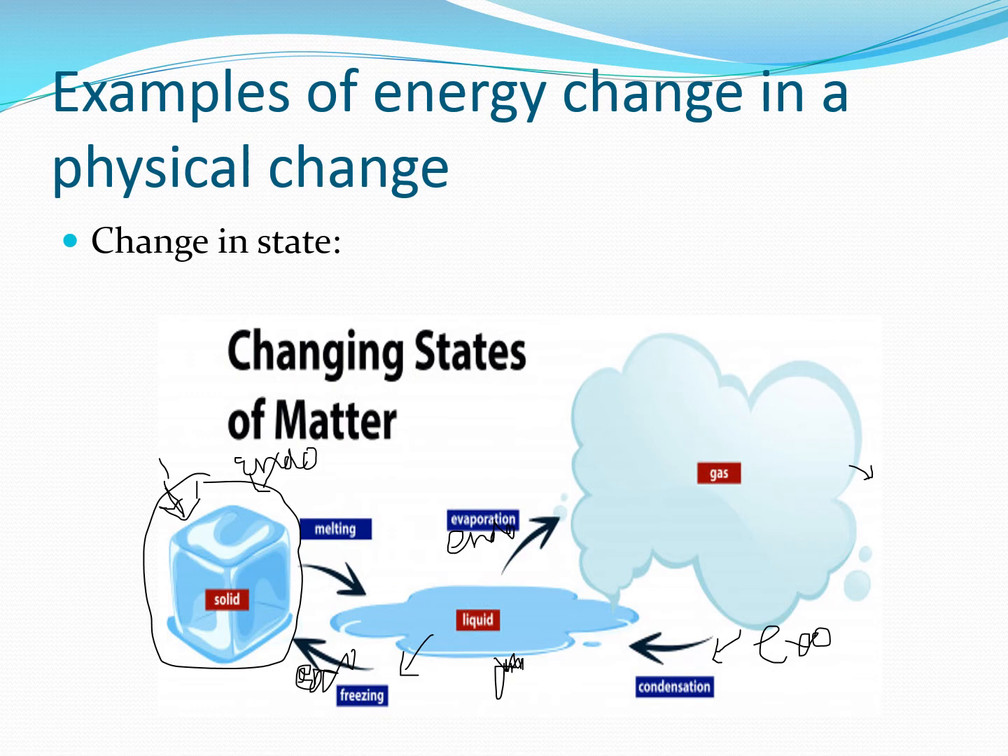Now after formation of the vapors, energy is being lost. Vapors are losing energy, which means they are releasing energy. When there is a release of energy, that energy change is called an exothermic change. When vapors lose their energy, they come back to the liquid state. And when the liquid loses energy, it comes back to the solid state. Here again there is a release of energy, so that is also an exothermic reaction.